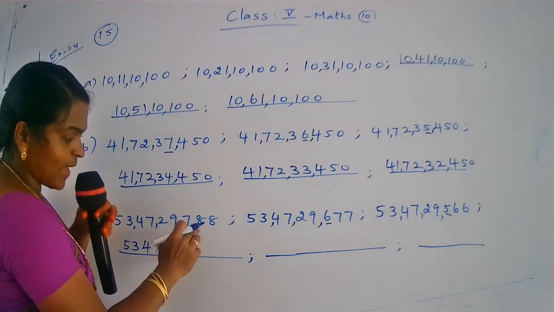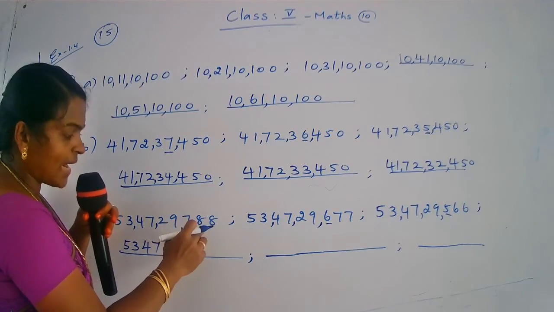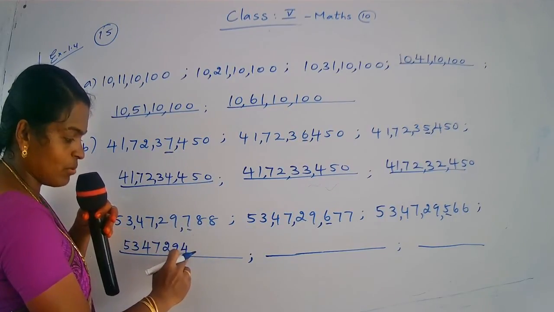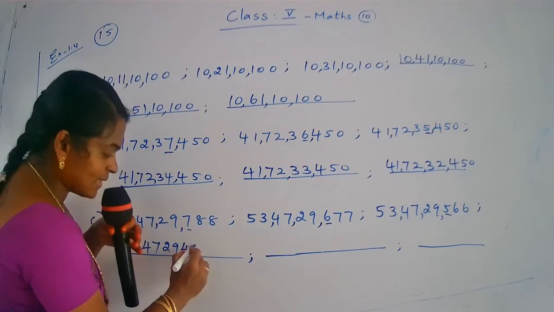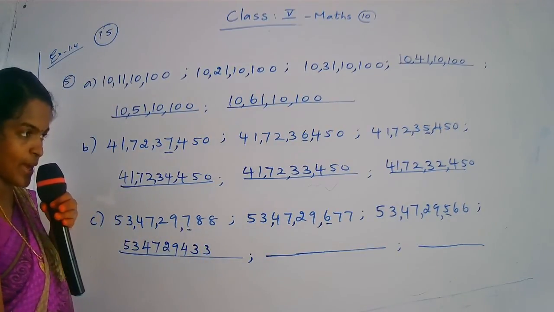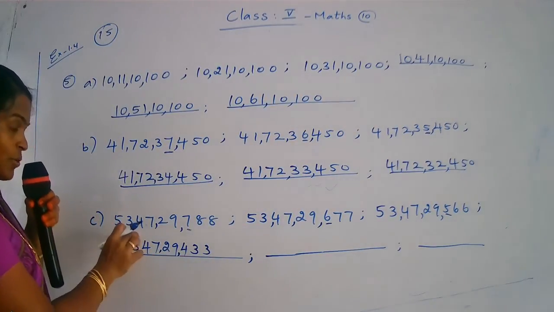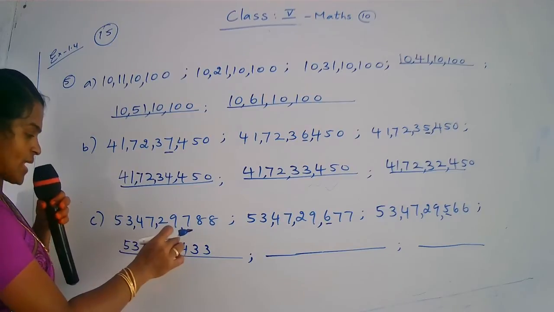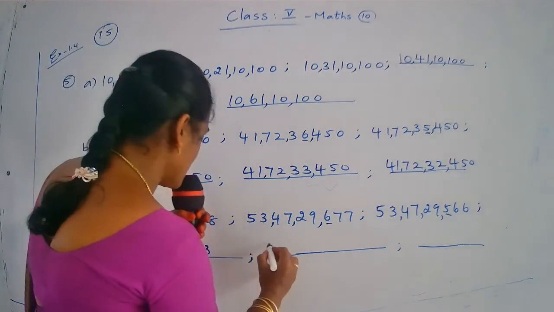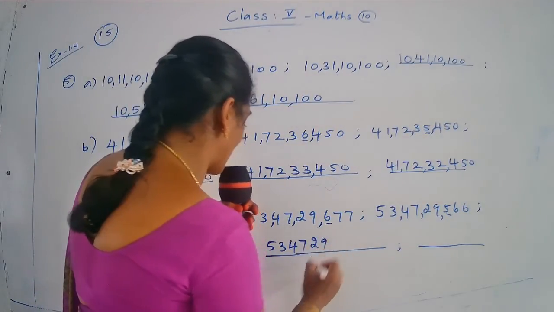Now you see the tens place 8. So what has happened? One has been added. They have written it by adding one to the 100s. So what will come here? 4 plus 1 is 3, and the ones place is also the same. Okay. Are you clear? Yes. So this number is 53 crore 47 lakh 29,433.